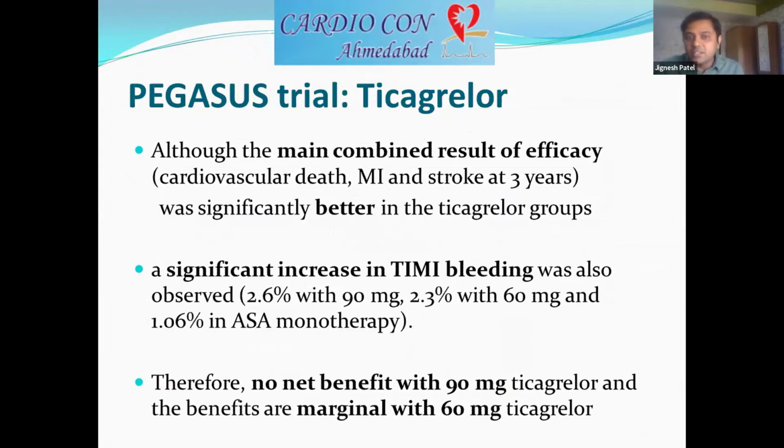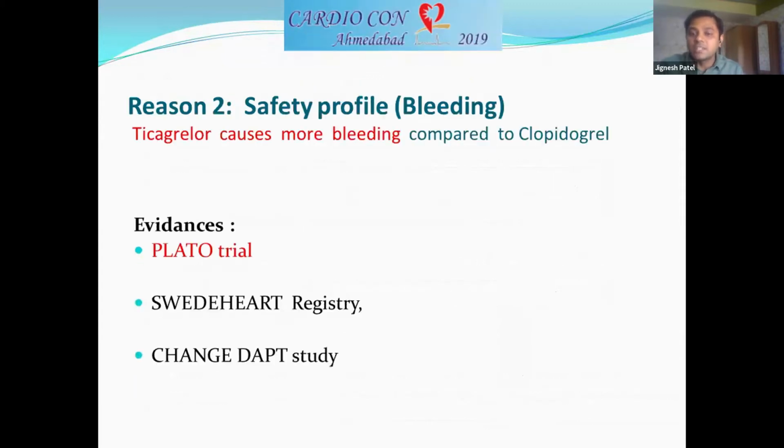Now coming to the PEGASUS trial, which is for ticagrelor, it showed that ticagrelor also decreases CV events and stent thrombosis significantly at 3 years when continued beyond 12 months. But its effect was nullified by a significant increase in TIMI bleeding. So the conclusion of the PEGASUS trial was that there was no net benefit with 90 mg ticagrelor, and there was a marginal benefit with 60 mg ticagrelor.